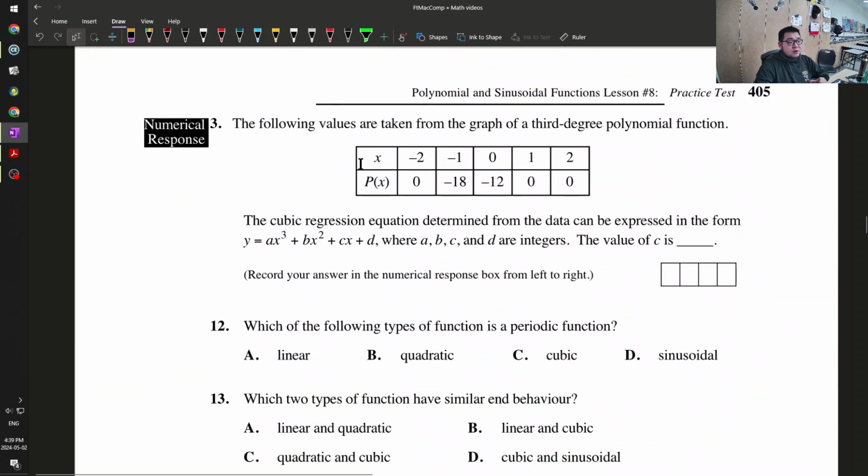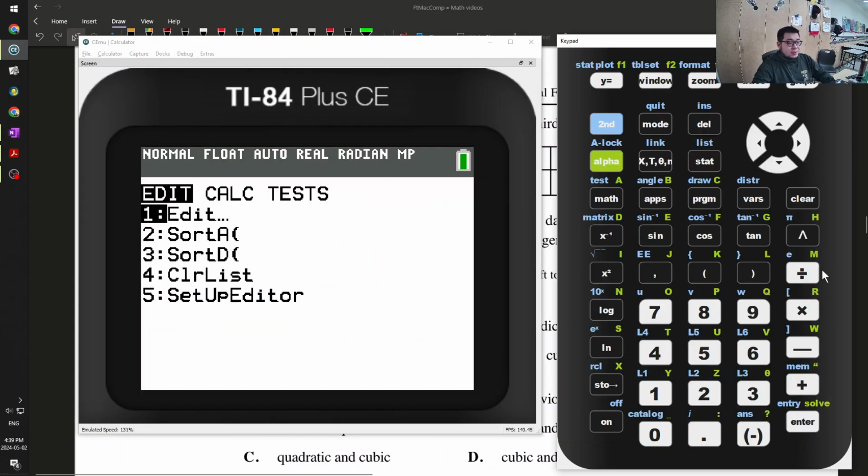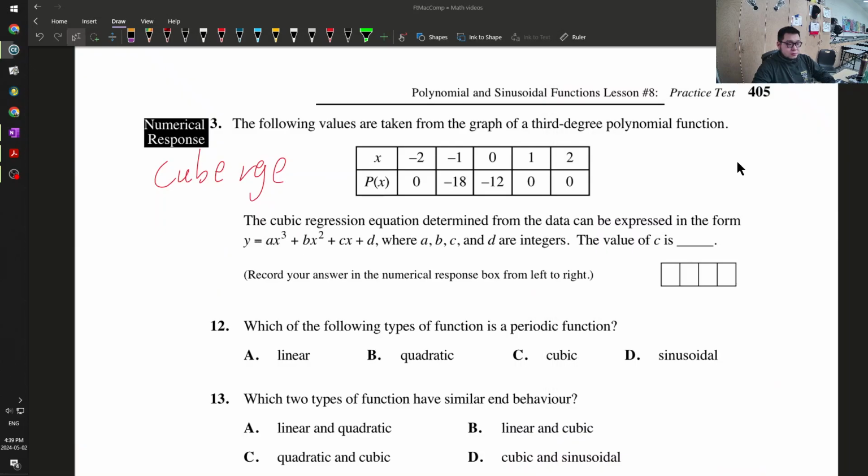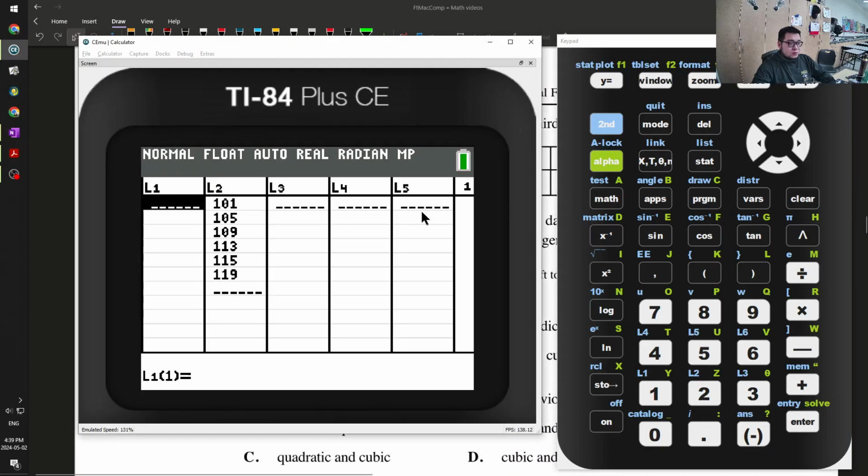The following values are taken from a graph from a third degree polynomial function. So cubic regression, pretty easy question. Okay, stat edit, clear everything. Negative 2.